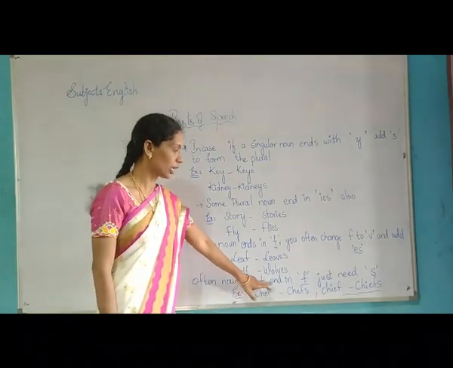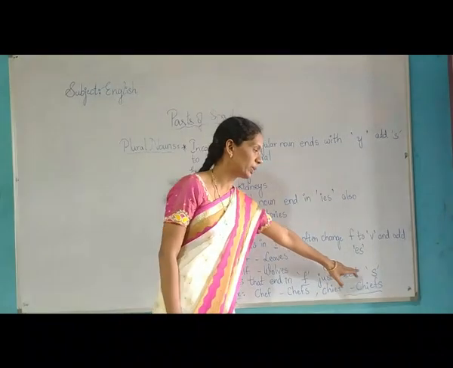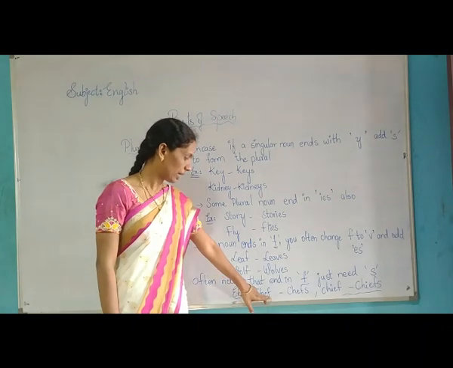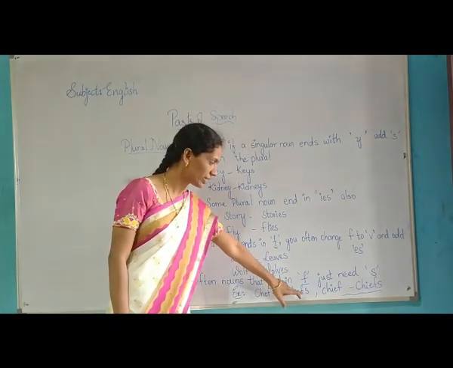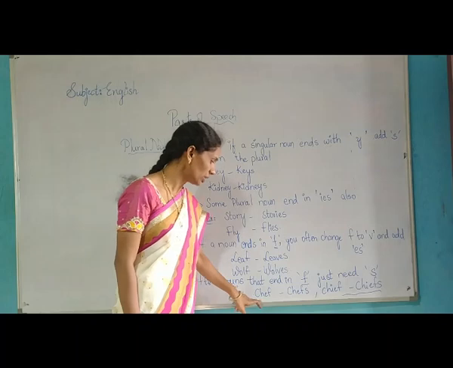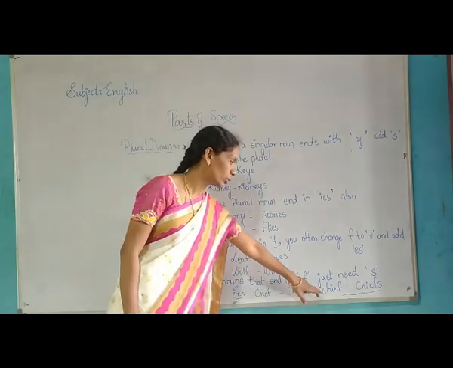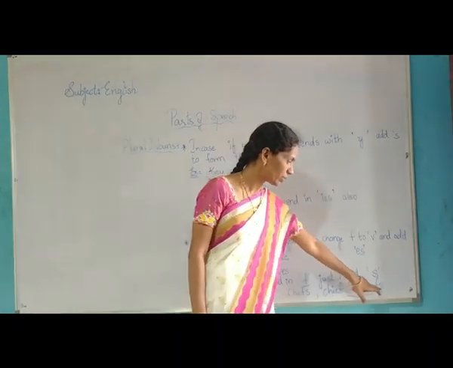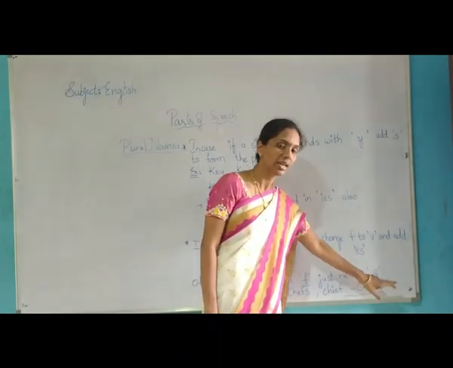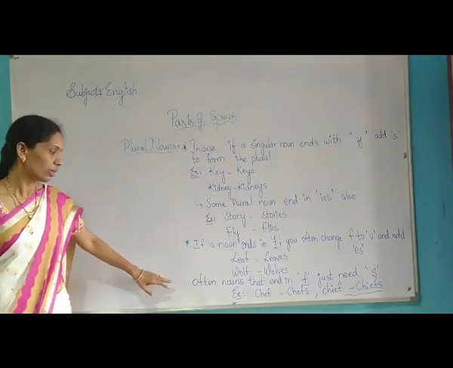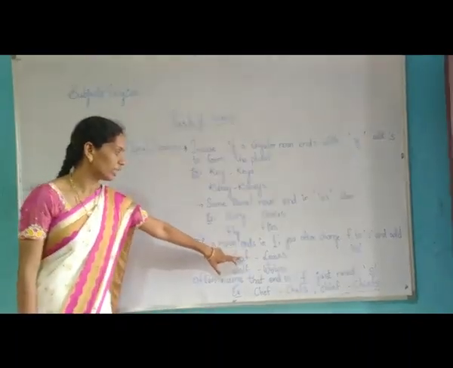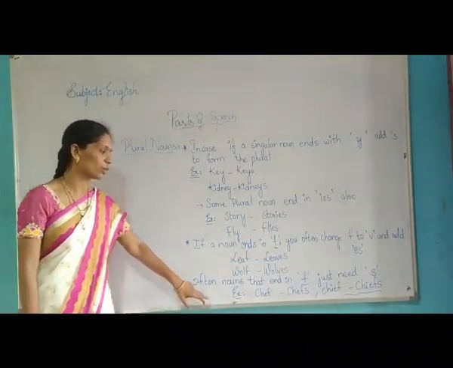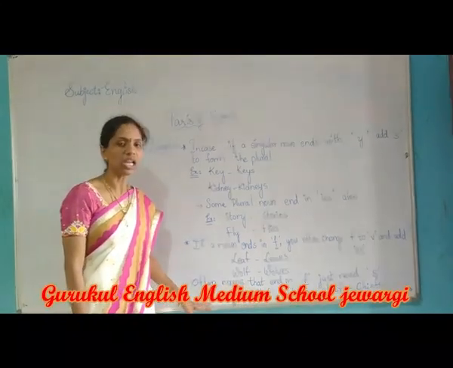Often, sometimes nouns ending with F should only be added with S. Such type of words here are to see. Chef. Here the ending is with F. But what did I add? S, to form the plural word. And one more. Chief. Ending is F for the singular noun. To form it as a plural noun, what did I add? Here S. So in some cases, some F ending words should be added with VES, and in some cases F ending should be added only with S to form a plural noun.